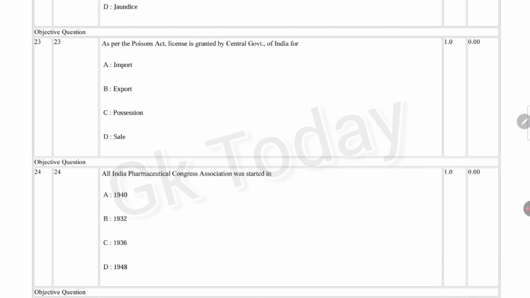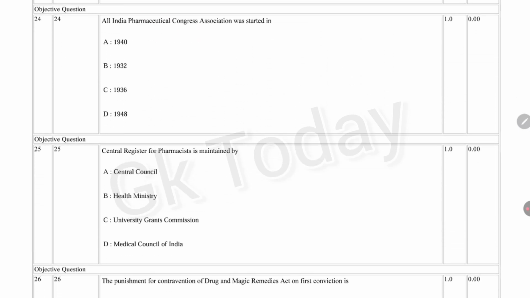Next question. All India Pharmaceutical Congress Association was started in 1940.